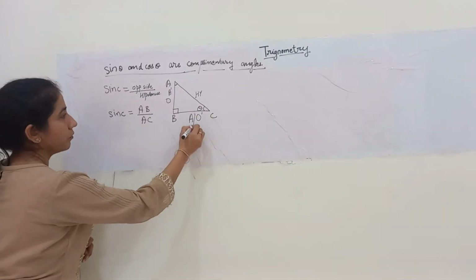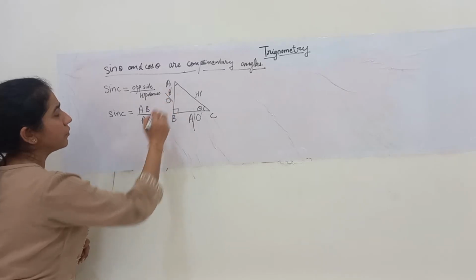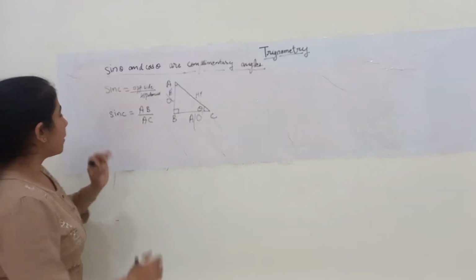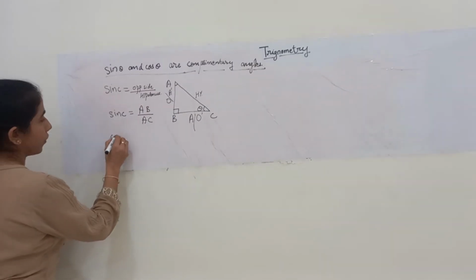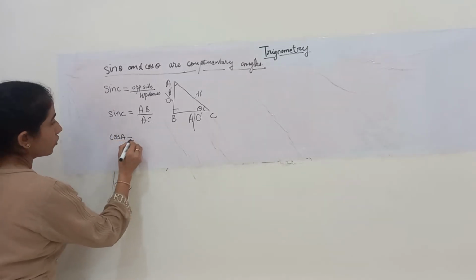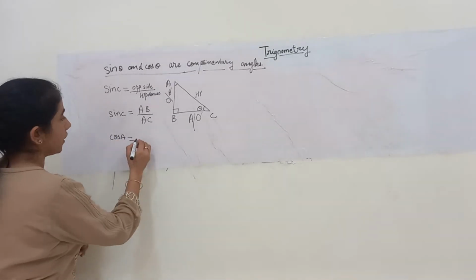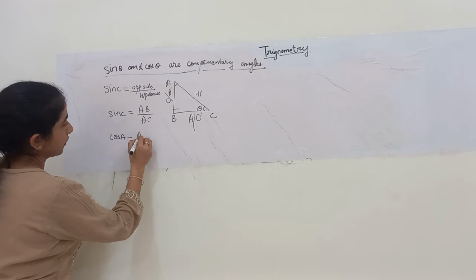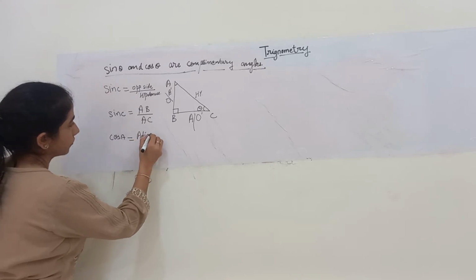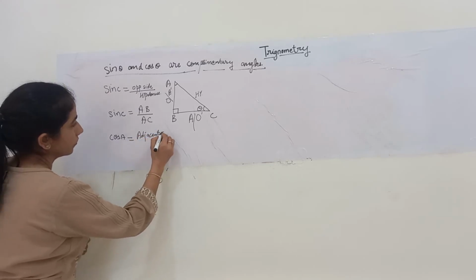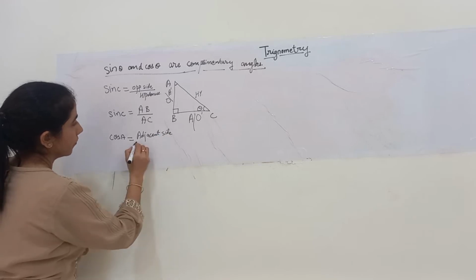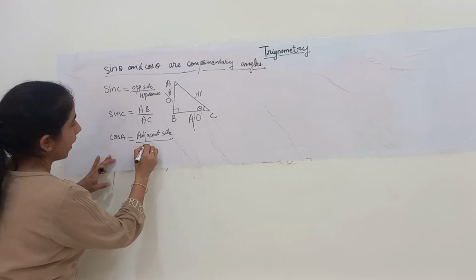I'll just put a hyphen in between the two. Now, if I want to find cos of A, what will it be? Cos of A is adjacent side upon hypotenuse.